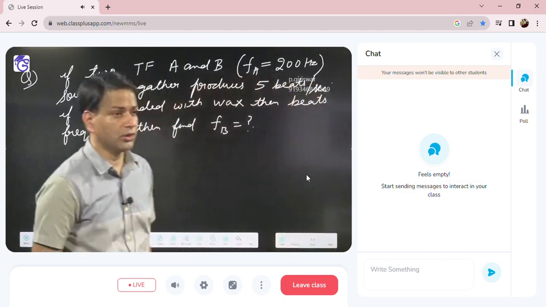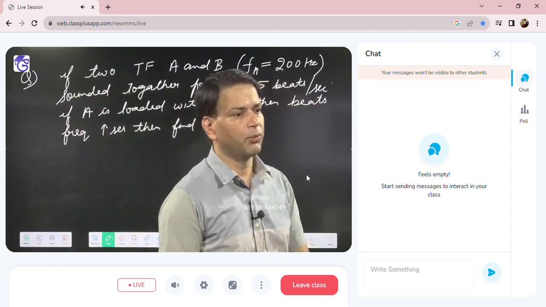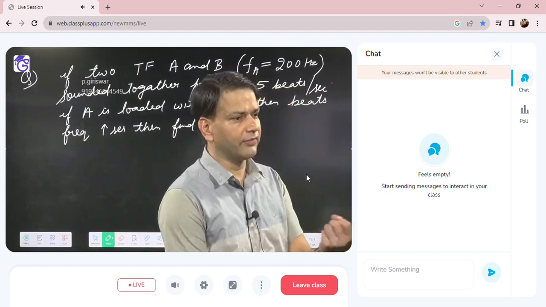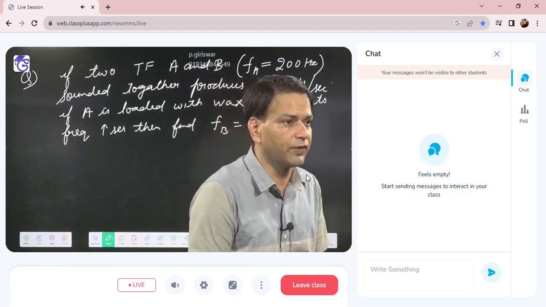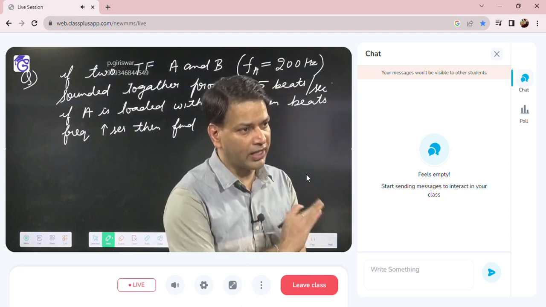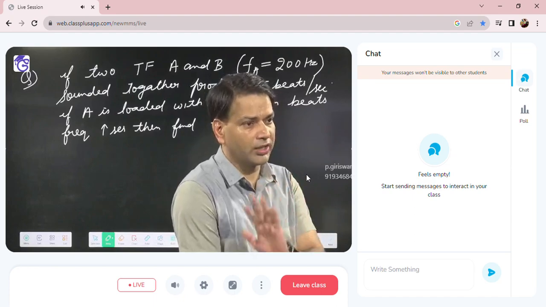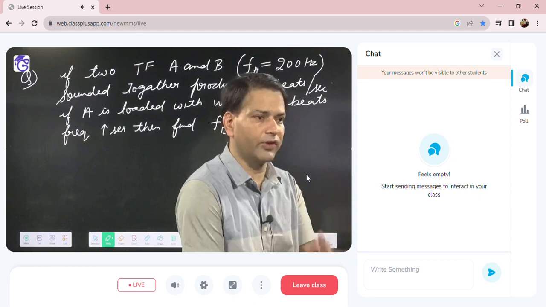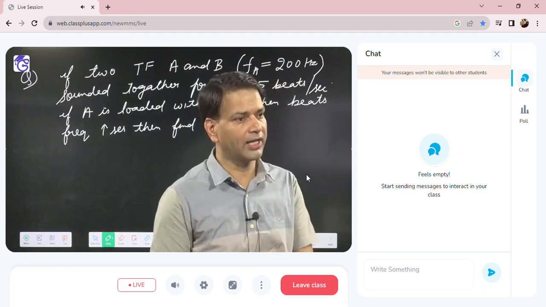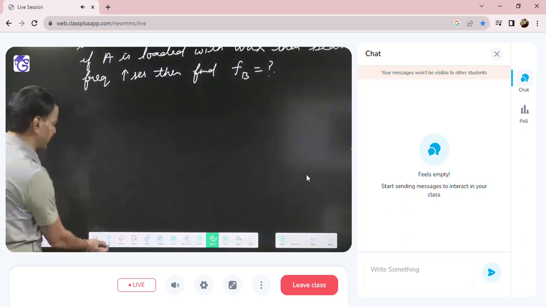Okay, so in this type of problem, what will we do? First, we will find the possible frequency of the unknown. We know that beat frequency is the difference of frequency. So A's frequency I gave as 200, and the difference of the frequency of A and B is 5. So the possible value of frequency of B is either 205, because 205 and 200 differ by 5, or 195. So maybe it can be 5 more or 5 less. So first we will write the possible frequency of the unknown. Always in beat problems, first we will do this.